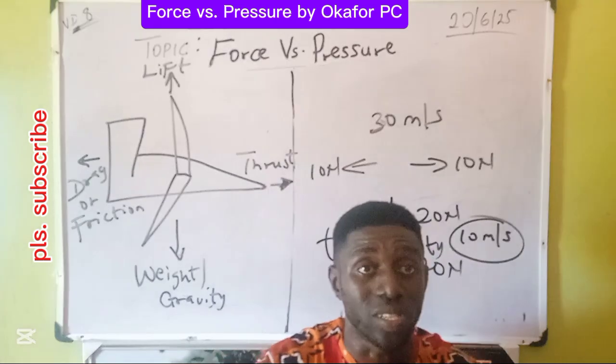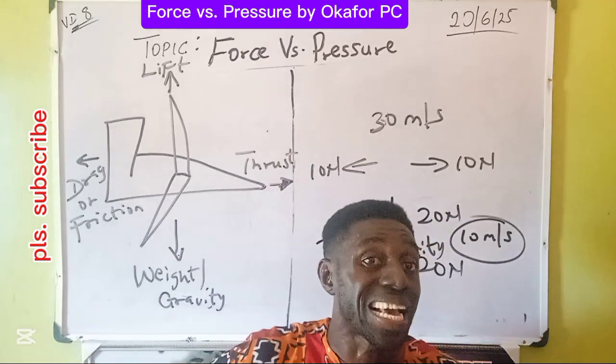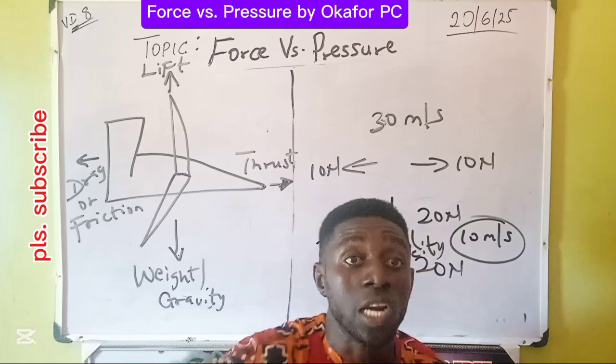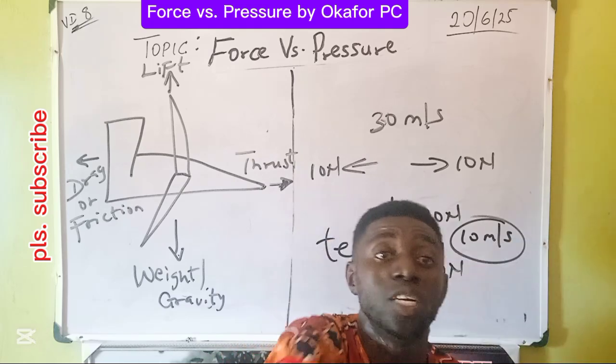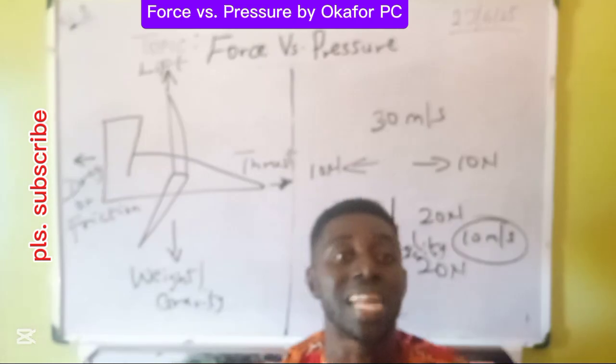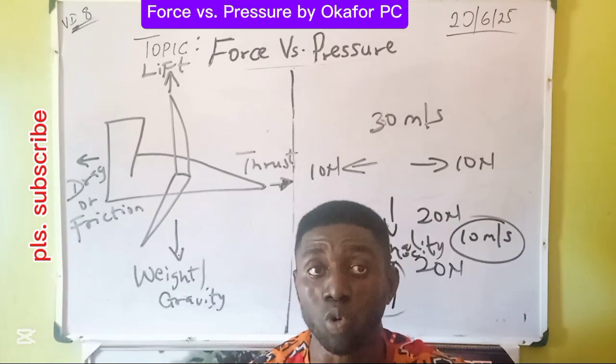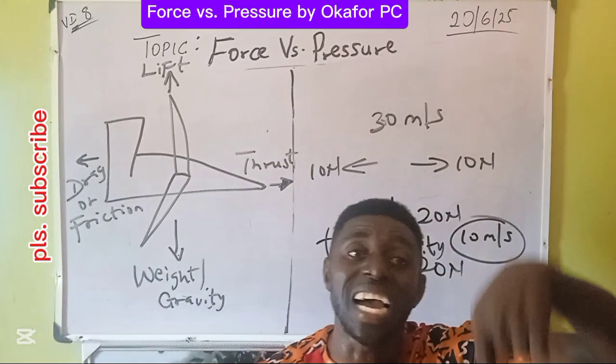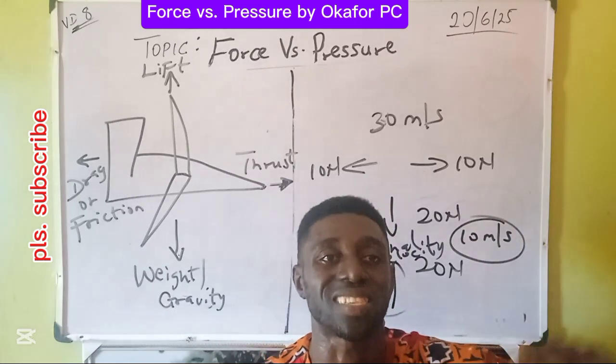When a force of 10 Newton and a force of 17 Newton encounter in opposite directions, the force of 17 Newton will win over the force of 10 Newton by 7 Newton. That is, 7 Newton is the resultant force. Then the speed will never be the same. The speed will do what? Increase. And anytime the speed increases, it's called acceleration.